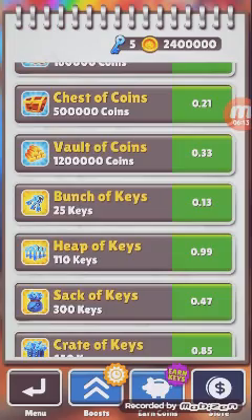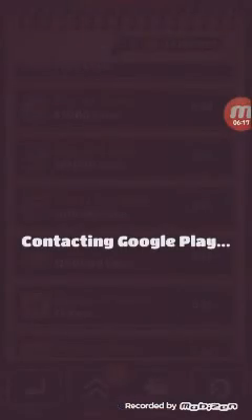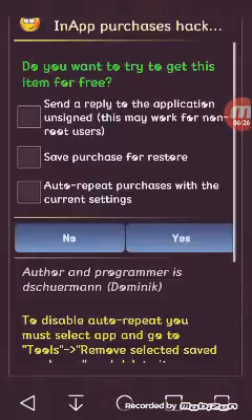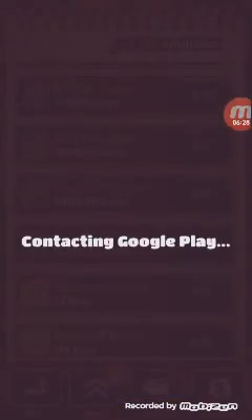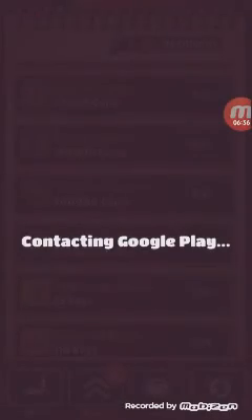Again, and I just need to position it. And let's go. Look at those coins. Coins are going up and up and up. Look how many coins I have. I already have more than 12 billion coins.